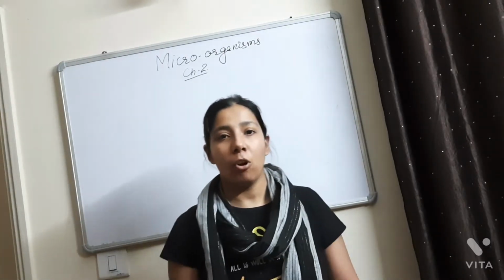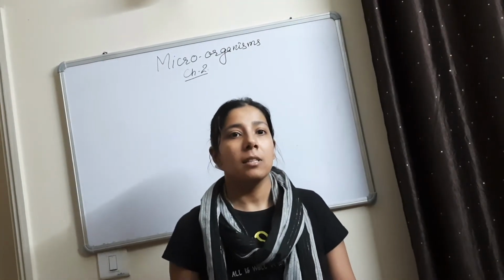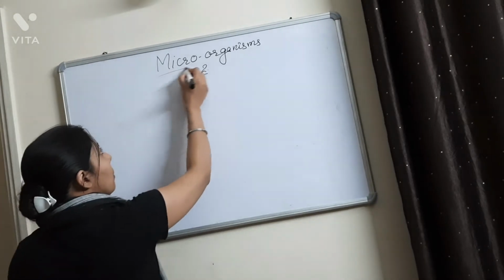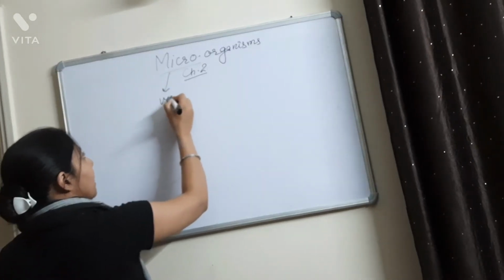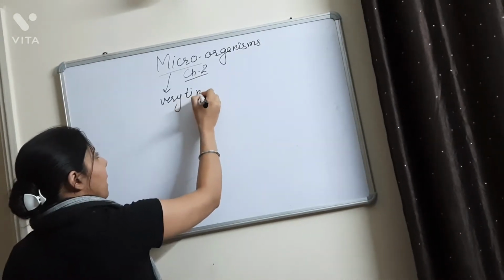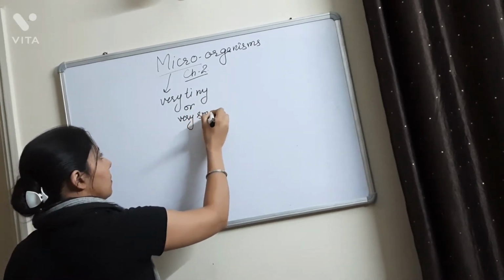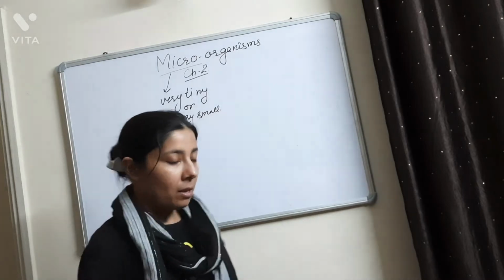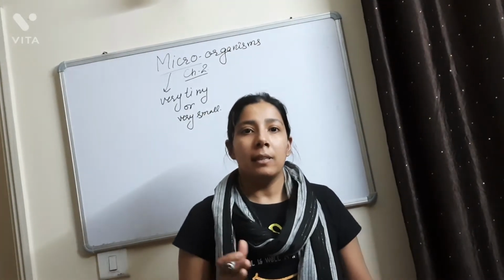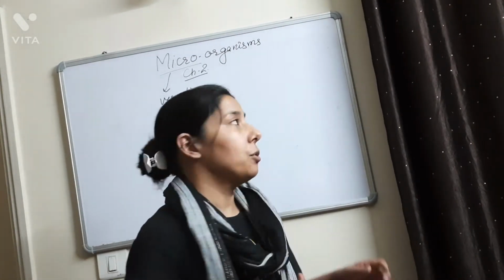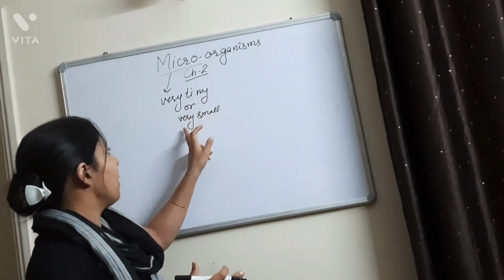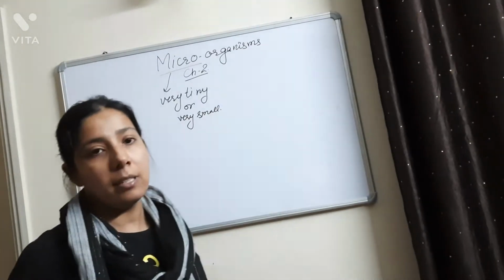So what are microorganisms? In simple language, the term micro means very tiny or very small. And organisms can be anything.